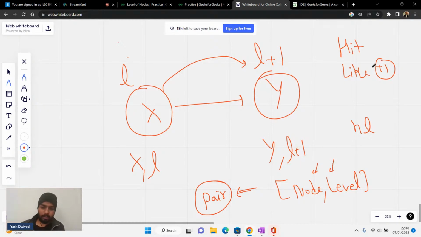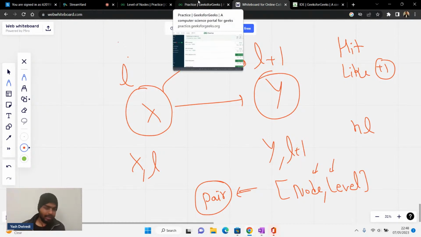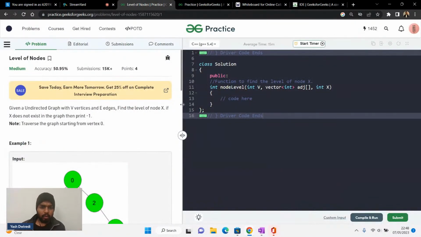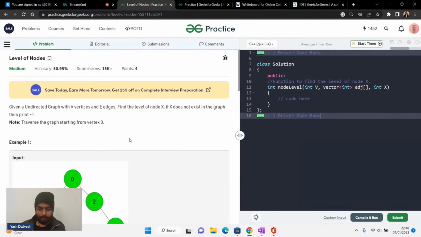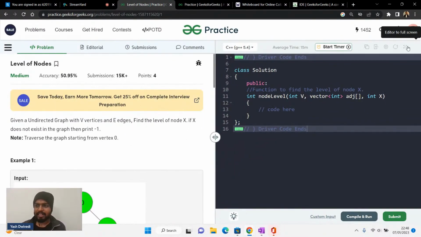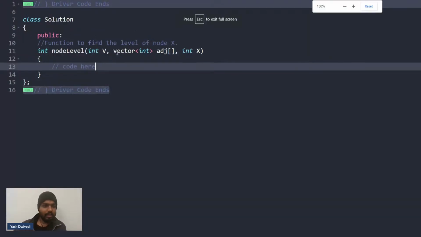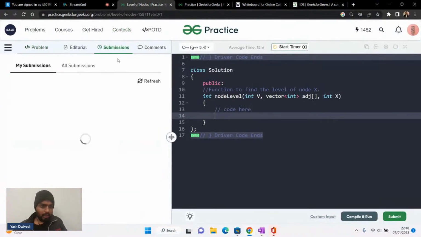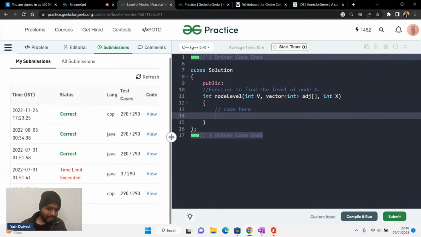Okay, all right. I hope that most of you are getting this idea. So what can be done here? If you see here, I can do the BFS thing again. So I will have a pair. You can make a custom pair for yourselves. I'll try to show the Java code. Let me see if I have the Java code. I hope that I have. Okay, so please write Java OP in the chat.